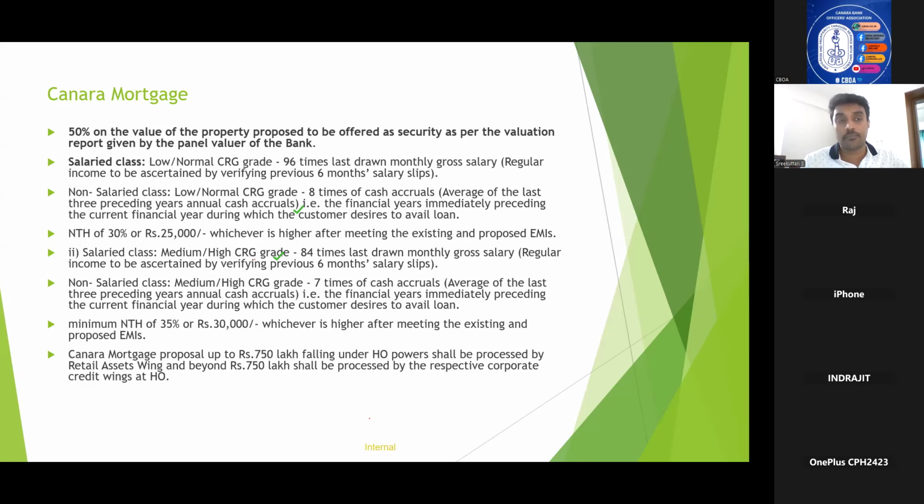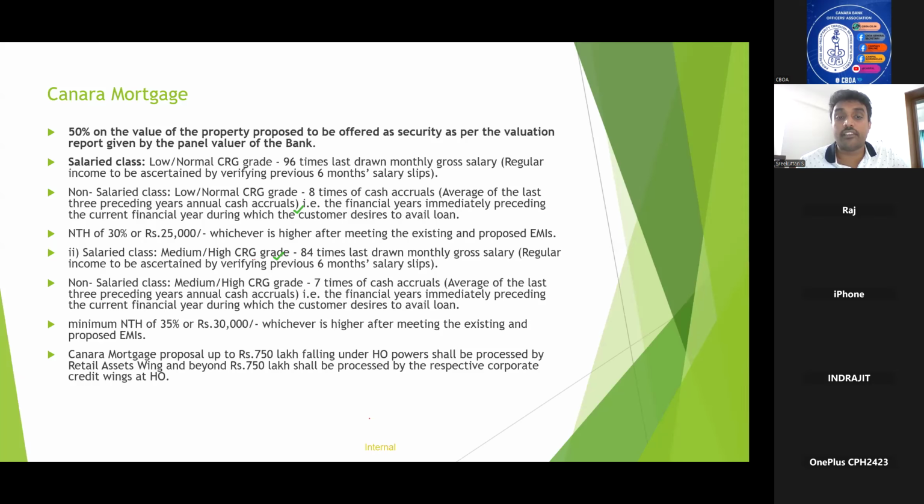So, Canara Mortgage is a retail lending non-priority product given to salaried and non-salaried class up to 50 percentage of value of the property. The loan quantum is 96 times of monthly salary or 8 times average of last 3 years in terms of non-salaried class. NTH is 30 percentage or 25 percentage.